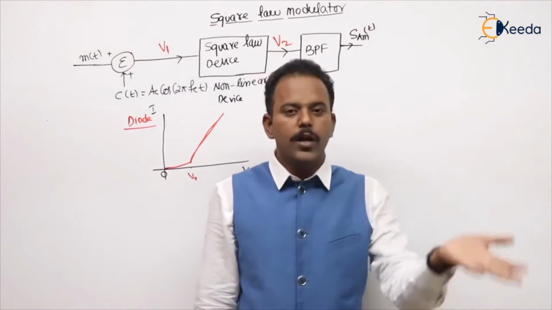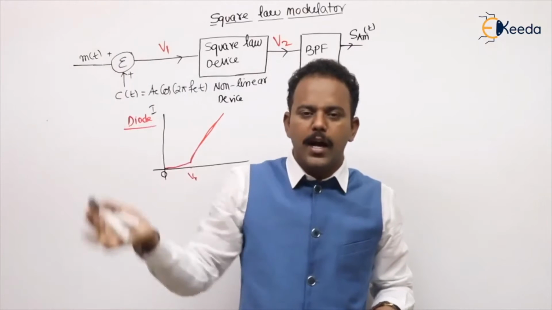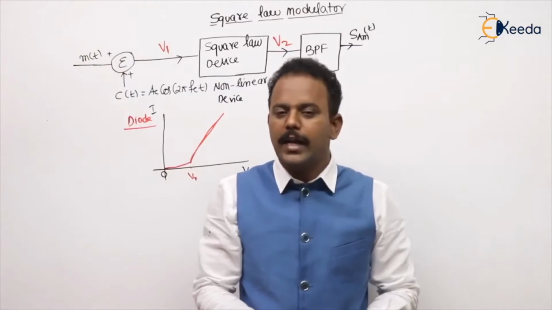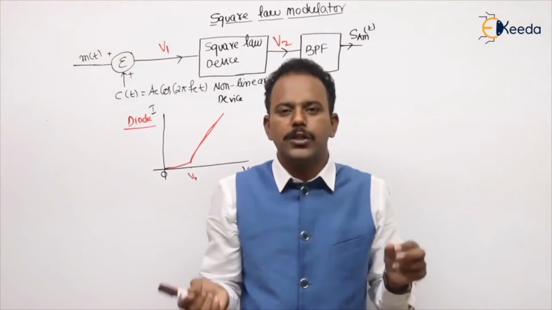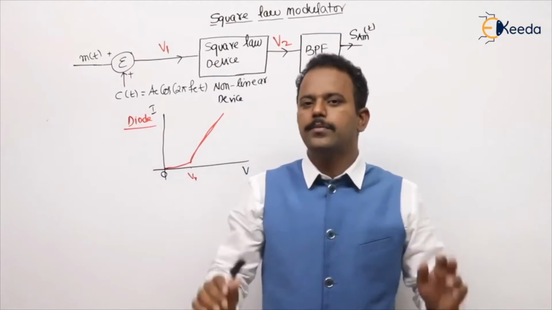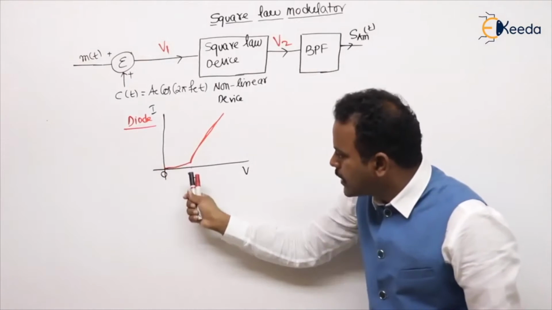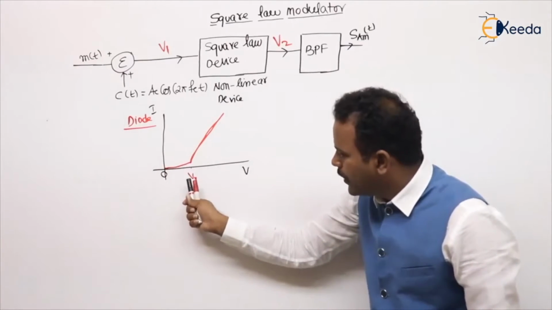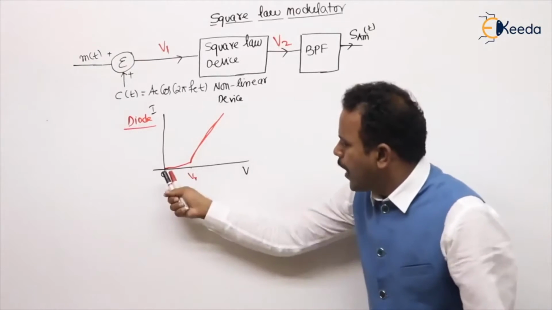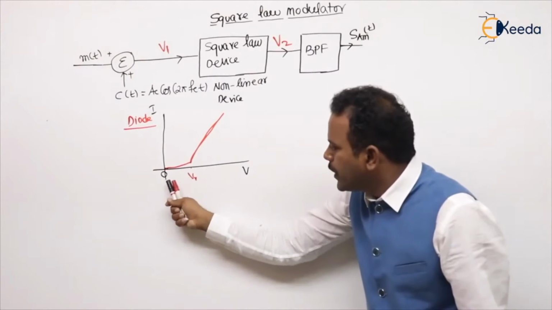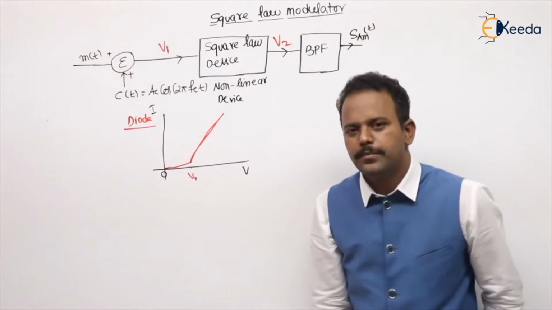Suppose I increase the voltage by 50%, and the current increases by some 70% or 30% or 10%. If there is a difference, meaning both are not in the same proportion, it is a non-linear device. Even if you observe clearly here in the diode characteristics, up to the cut-in voltage, even if you increase the voltage, there are only small changes in the current.